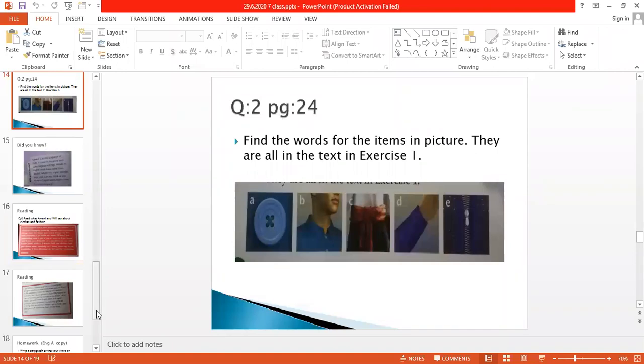Okay, now come to question number 2 on page number 24. Find the words for the items in the picture. They are all in the text in exercise 1. Alright? They are all in the text in exercise 1. So first is what? Very easy. A is what?